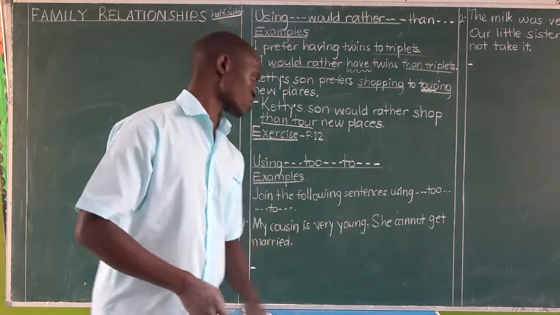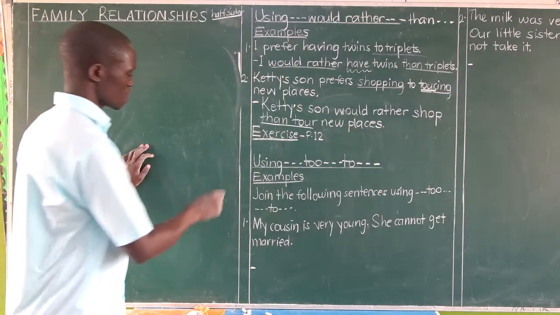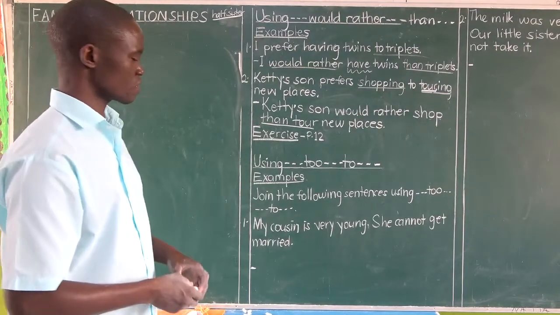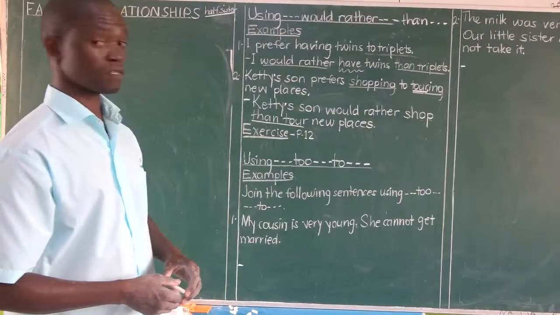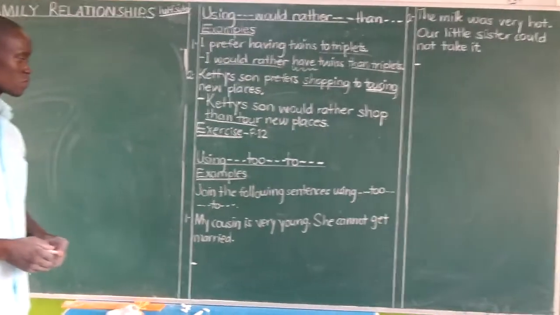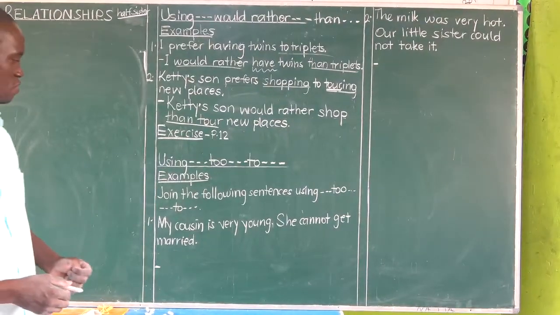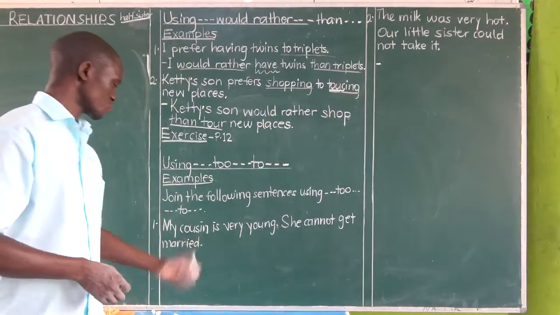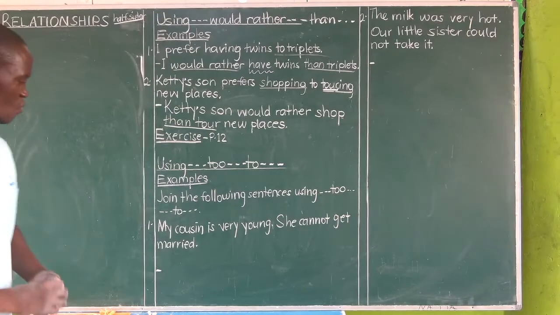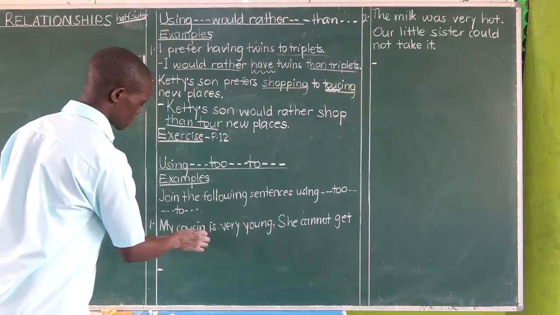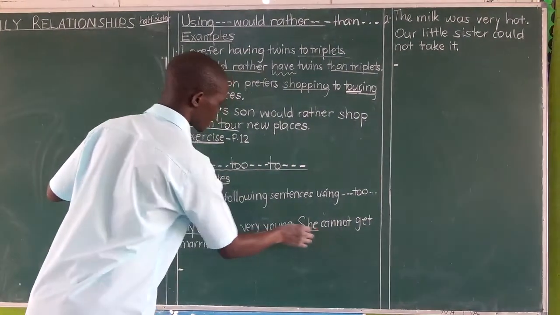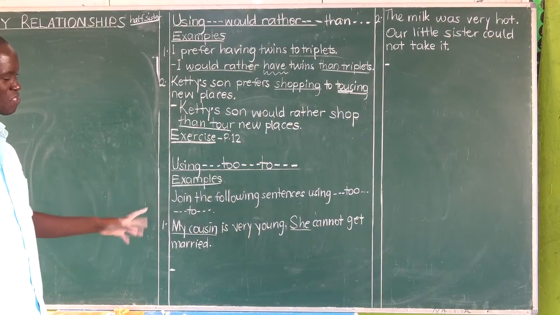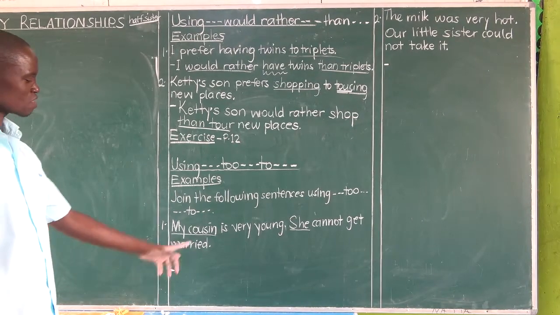When we have instructions here, join the following sentences using too. Like any other sentence in English, whatever you are supposed to do, we follow instructions. So the instructions are telling us to join the following sentences using too. See what happens when the subjects are similar. Again, I'll show you what happens when the subjects are different. You may say, teacher, those subjects are not similar. Why? One is my cousin, the other one is she. Why do I say they are similar?